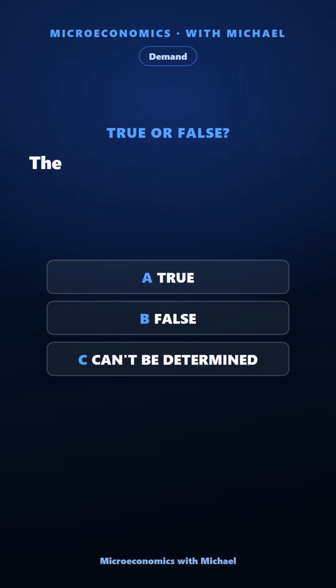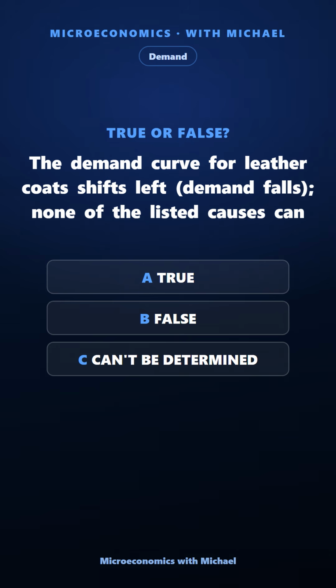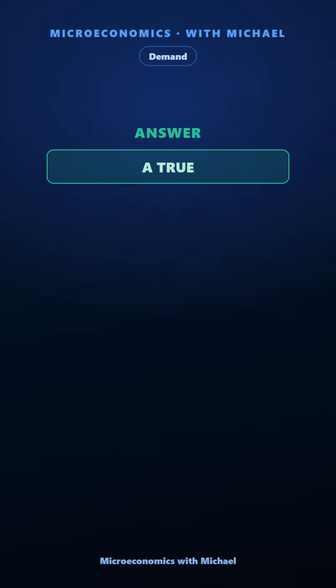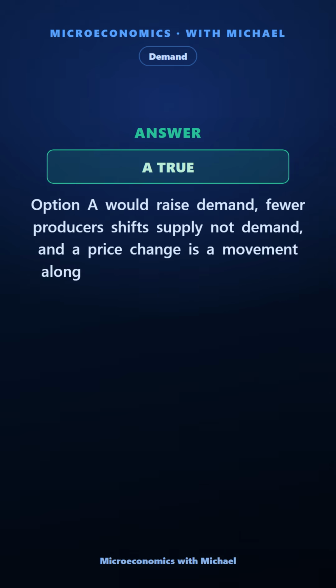The demand curve for leather coats shifts left, demand falls. None of the listed causes can explain this. True, false, or can't be determined. The answer is true. Option A would raise demand, fewer producers shifts supply not demand, and a price change is a movement along the curve, so none cause a leftward demand shift.